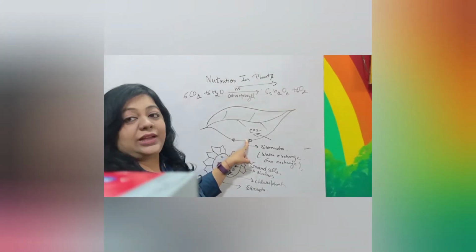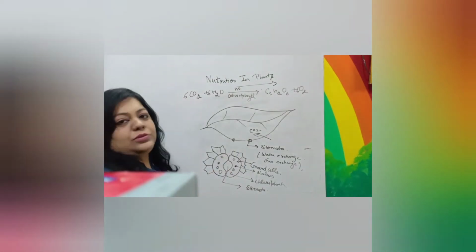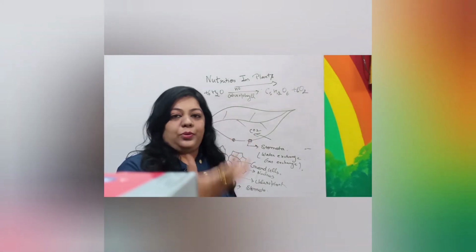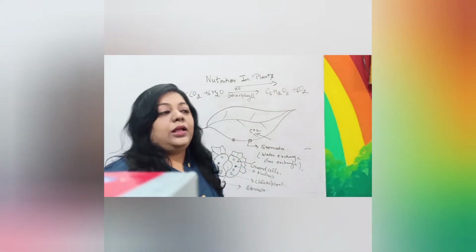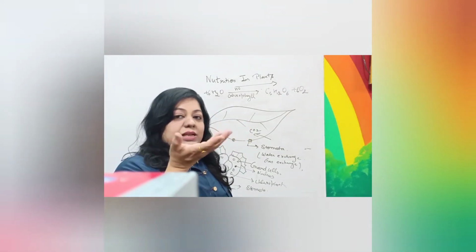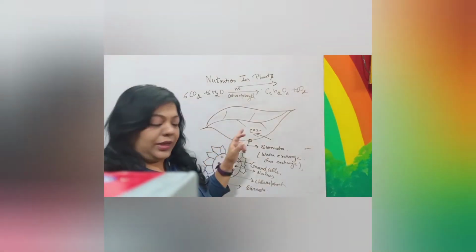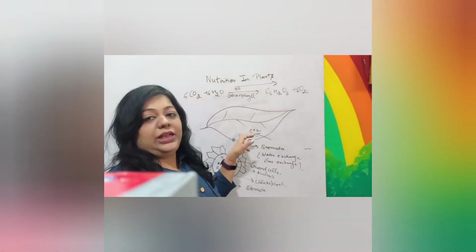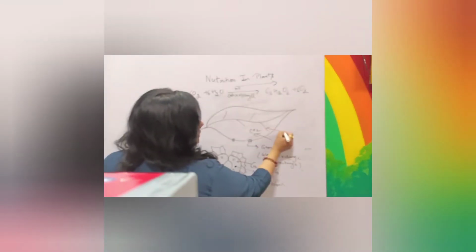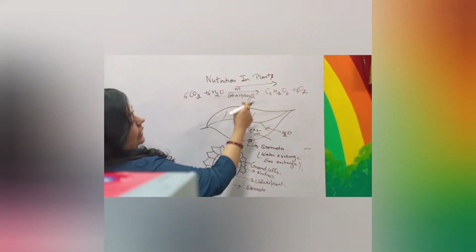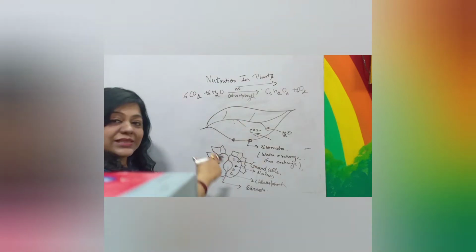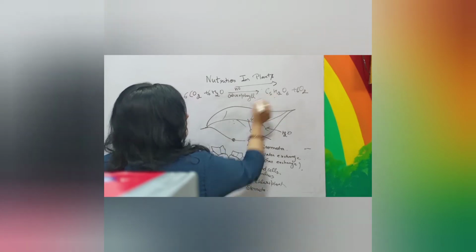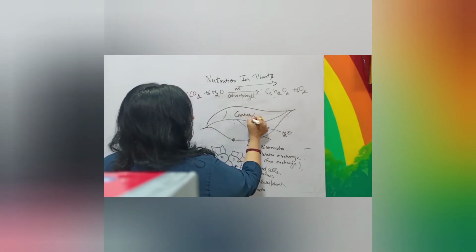Number one from the stomata and number two from the root. The root absorbs water through the root hairs, and then water is sucked up through cohesion pull. We will discuss it in a later chapter. Through cohesion pull, water reaches the leaves. Water comes inside the leaves, carbon dioxide comes inside, in the presence of sunlight, and chlorophyll is present in the green leaf. With the help of all this, synthesis of carbohydrate takes place.